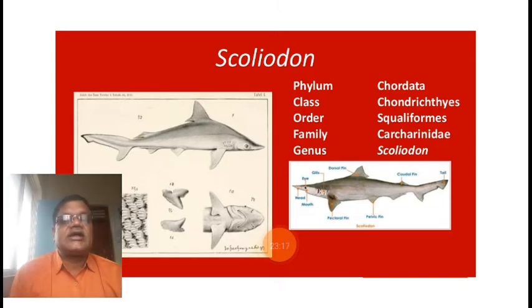The mouth opens into the buccal cavity. Now the buccal cavity opens into the pharynx, which is present just behind the buccal cavity. The pharynx is a common chamber into which the buccal cavity as well as the nasal cavity or nose opens. Through the nasal cavity air is carried, through the buccal cavity food is carried.